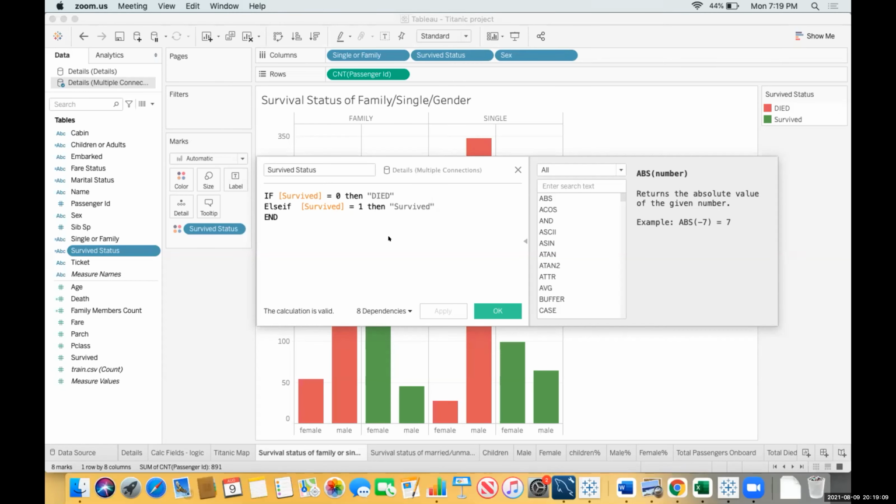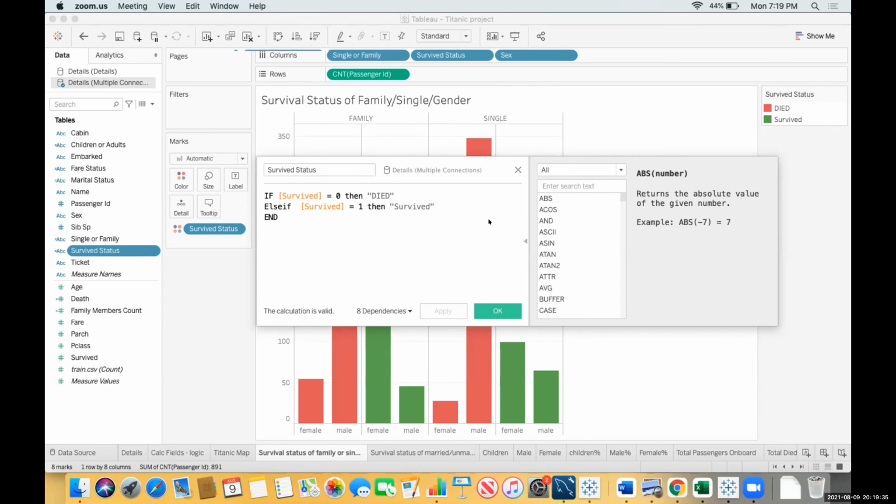Can you see now? Yeah, this is the calculation field for that. This is how it has been done. My question here is, obviously if the survival measure value is 0, it is known, died. Else if they have compared this equal to 1, then survived. Why?